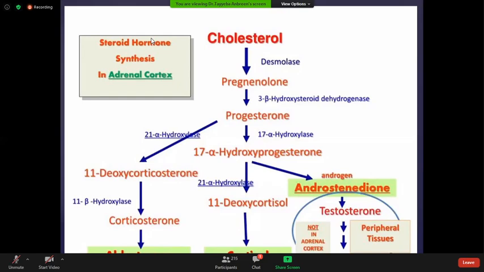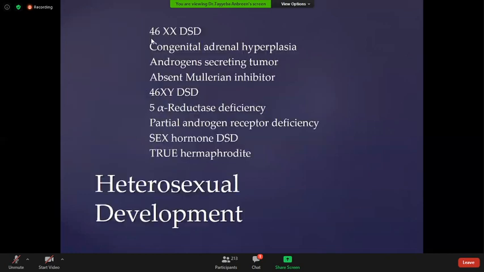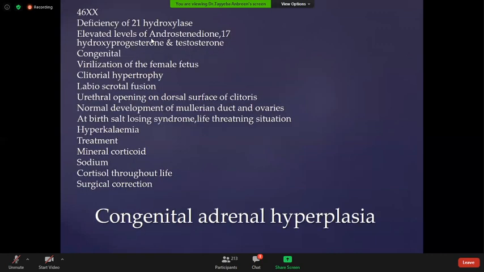There is increased formation of testosterone, which produces increased estrogen. This testosterone is responsible for the virilization of the female fetus, clitoral hypertrophy, and labioscrotal fusion. The urethral opening usually lies on the dorsal surface of the clitoris.